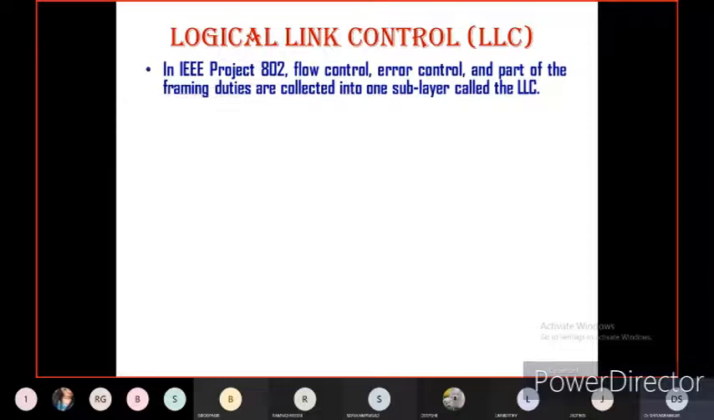What is logical link control? In IEEE 802, flow control, error control, and part of the framing duties are collected into one sublayer called logical link control. You might have studied what is flow control, what is error control, and what is framing. Have you studied this?